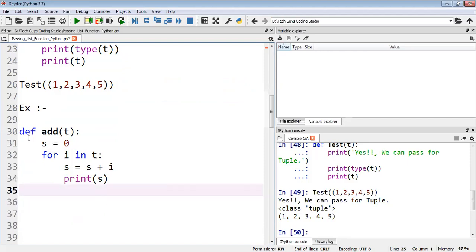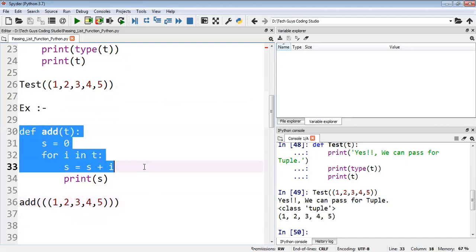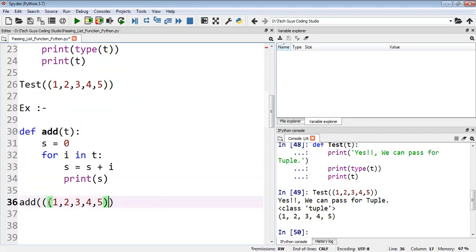See here, def is a keyword, addition, and the tuple I'm passing here. I'll explain it here. I'll take a tuple also. The same tuple I'll be passing here. But I need to call the function. My function name is addition, right? So in this I'll pass this tuple. So see now how the program will work. This is my method, and here I'm calling this.